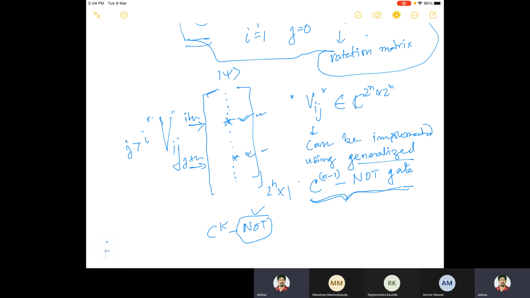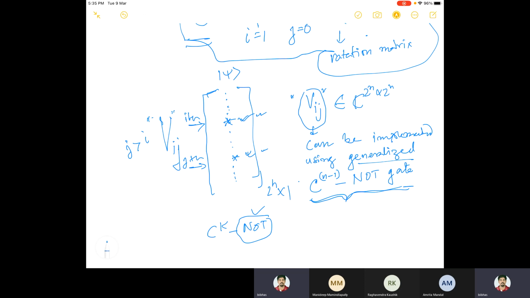Generalize this. But again, the way we have seen that the CNOT gate can be used to implement generalized CNOT gates, here also the generalized C to the power n minus 1 NOT gate can be implemented using CNOT gates or some single qubit gates. So then the question is, if I can somehow manage to show that this V_ij can be implemented using generalized C to the power n minus 1 NOT gates, then we are done.